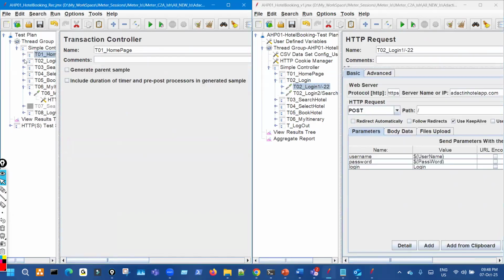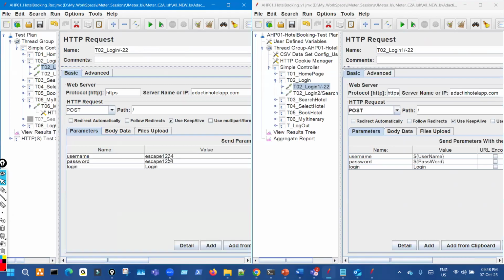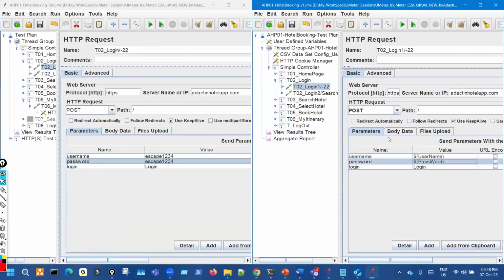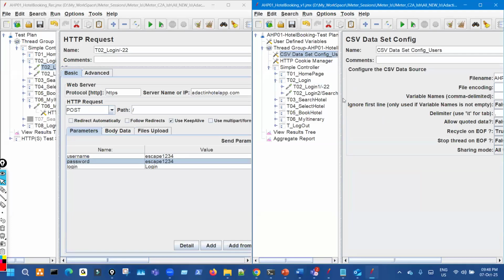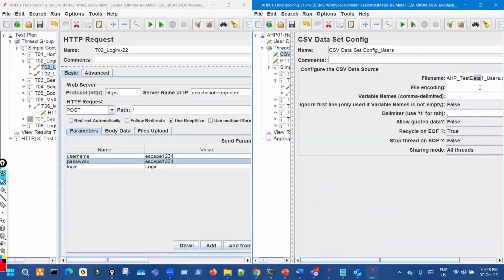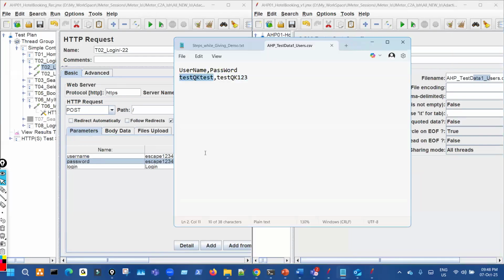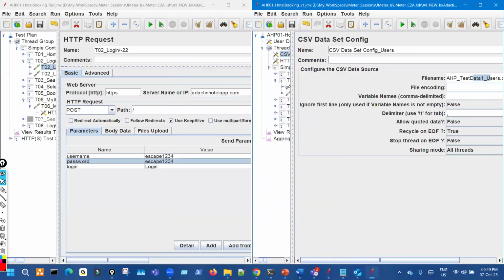Then comes login. In login, two requests will be there. The first request will have the username and password. For this, we will be preparing test data, and the username and password will be called from test data.